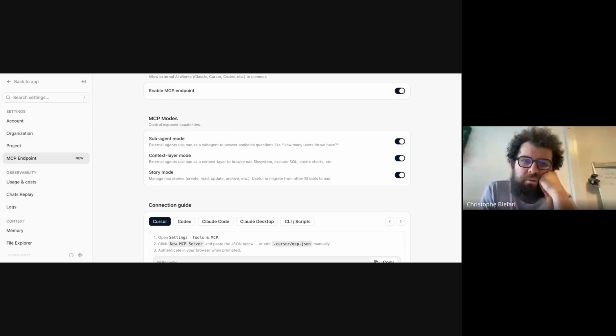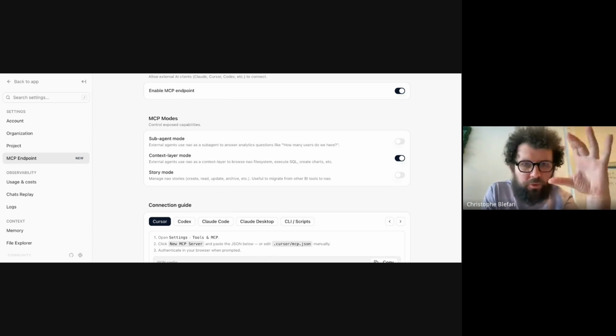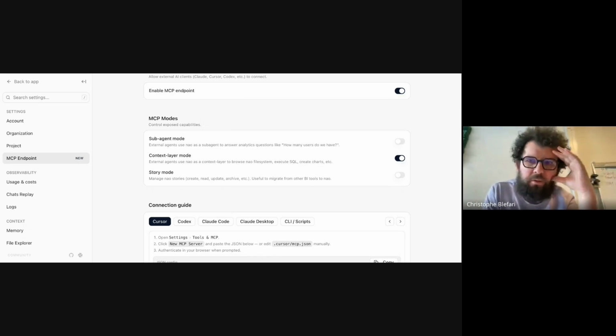And just to add on this, the reason we split the sub agent mode is that it's going to cost some tokens on Now side, in addition to the tokens that you will pay on your Claude or Codex or whatever instances. Whereas the context layer mode and the story mode are just Now specific tools that don't cost any token.